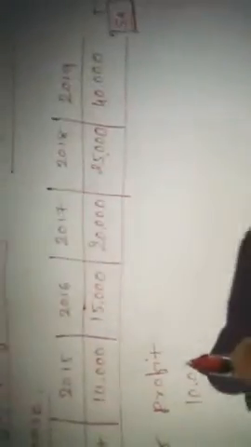The profit of the business for the last 5 years is given: 10,000, 15,000, 20,000, 25,000 and then 40,000 directly. You can see the profit is continuously increasing: 10 to 15, 15 to 20, 20 to 25 and 25 to 40. It is not necessary that the gap should be equal, but increasing is important. So if it is increasing, we can go by weighted average also.